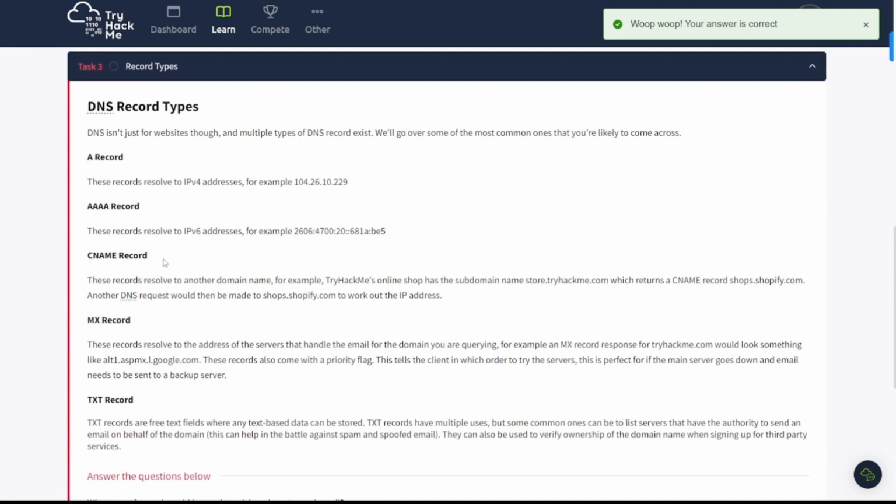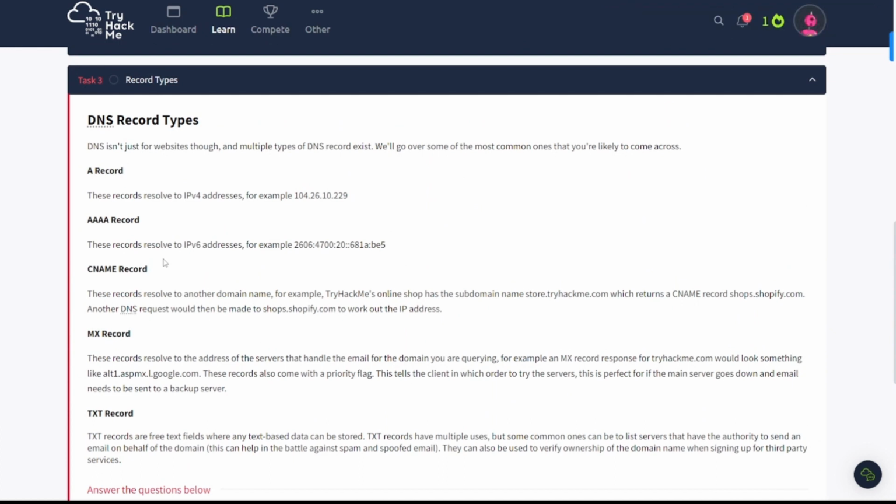And we're going to be talking about record types. DNS record types. DNS isn't just for websites though, and multiple types of DNS record exist. We'll go over some of the most common ones that you'll likely come across. A record. These records resolve to IPv4 addresses, for example, 1.0 or 104.26. AAAA record. These records resolve to IPv6 addresses, for example, 2606 colon and so on.